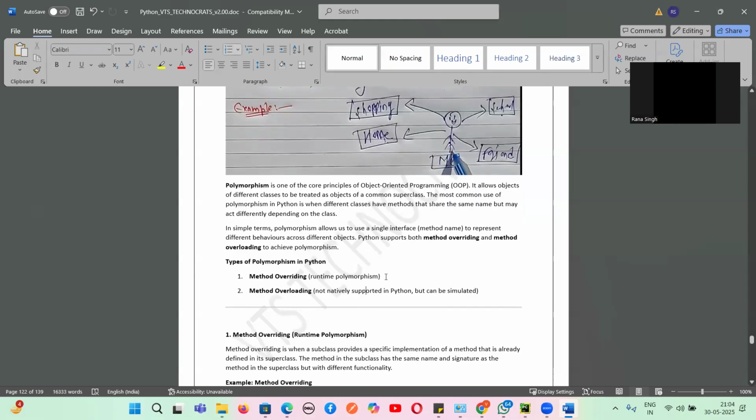So this is called runtime polymorphism. This is called compile time polymorphism. So method overriding.